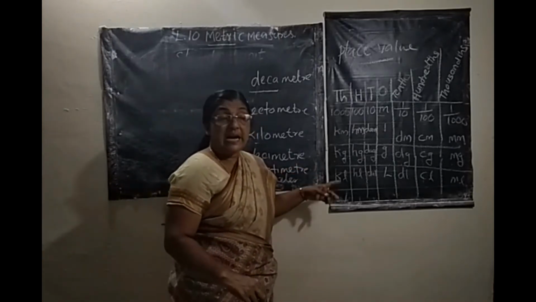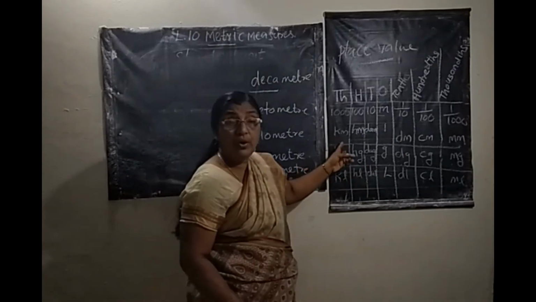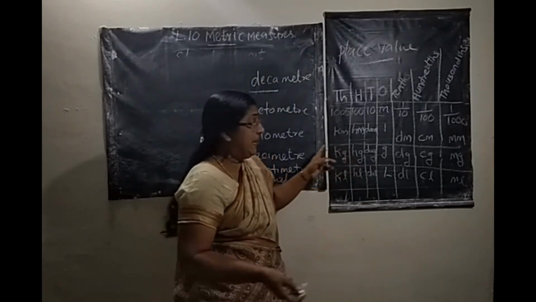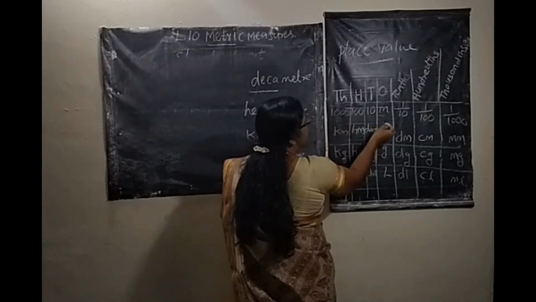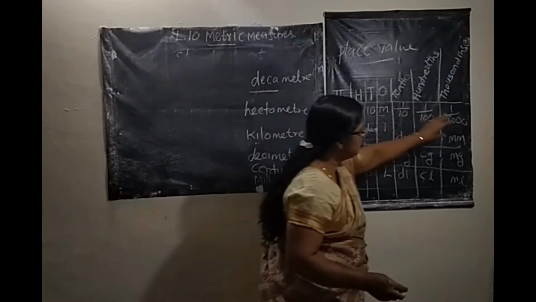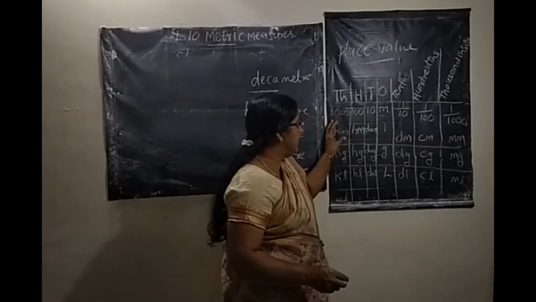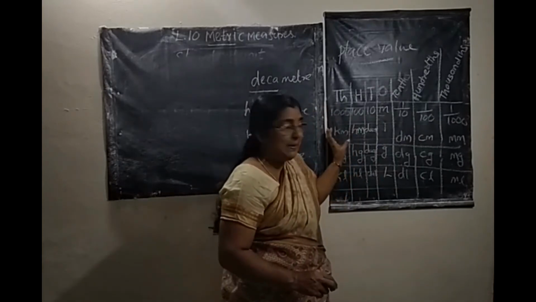When you convert a higher unit to a lower unit, you multiply. Here, when kilometer is converted into meter, you multiply. This is the highest unit to the smallest unit. Kilometer to millimeter, you multiply.